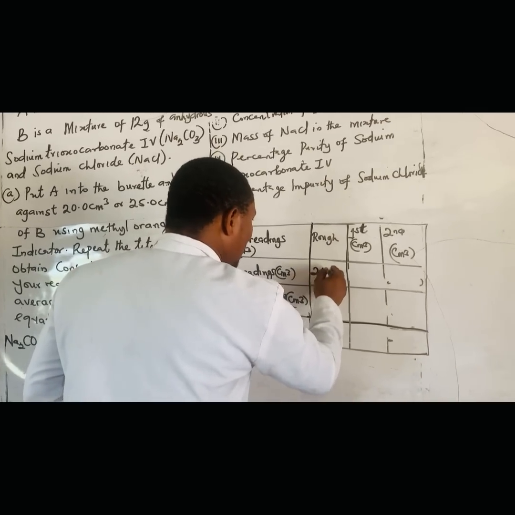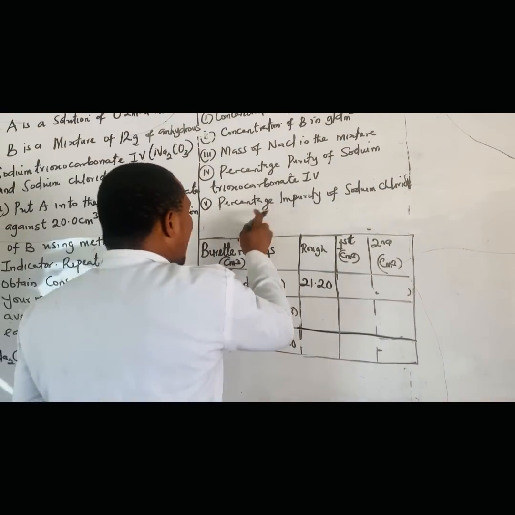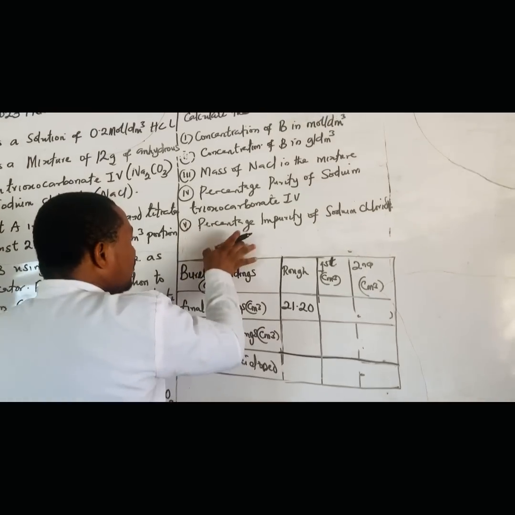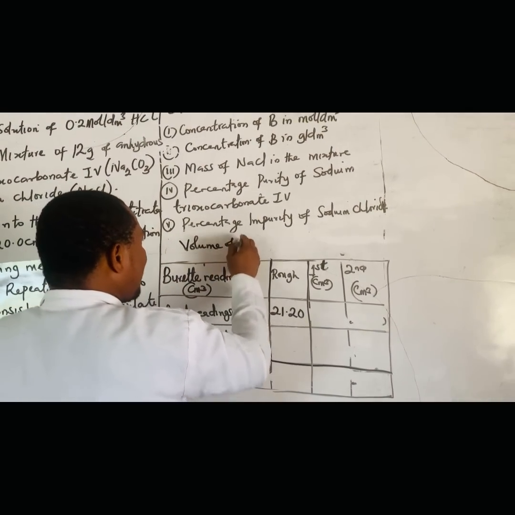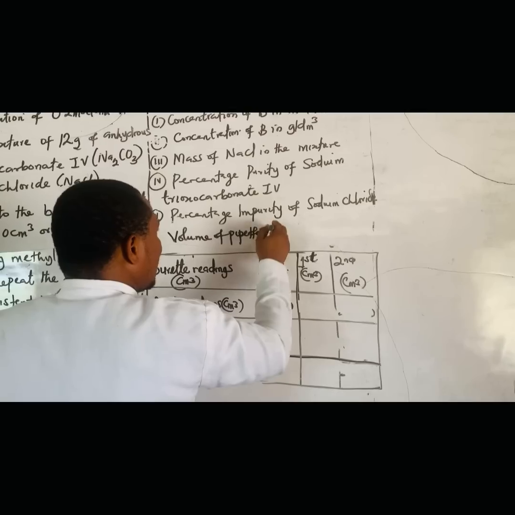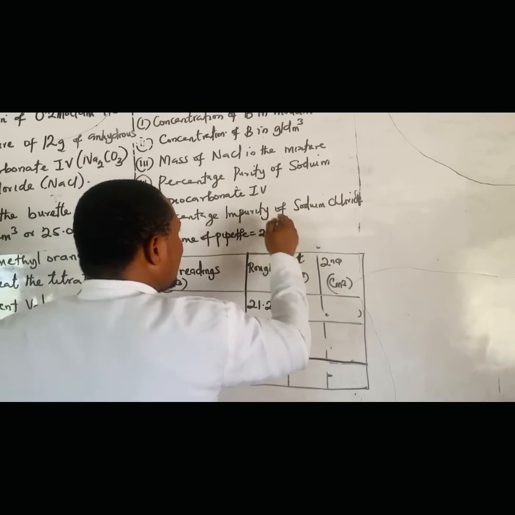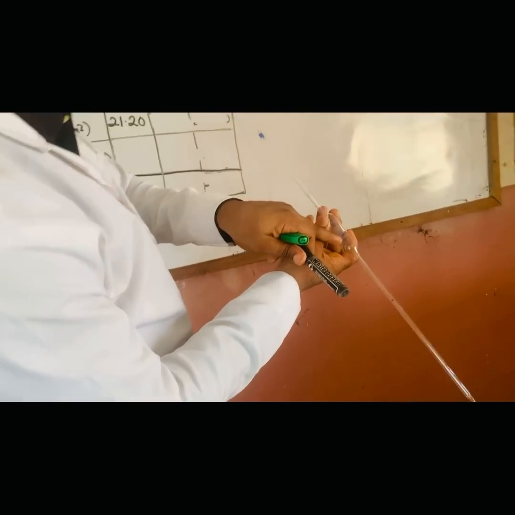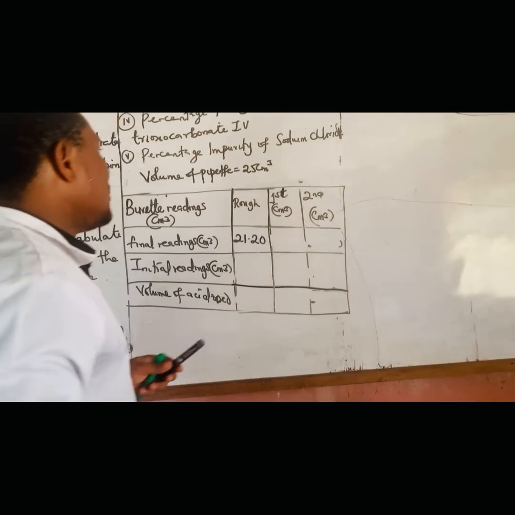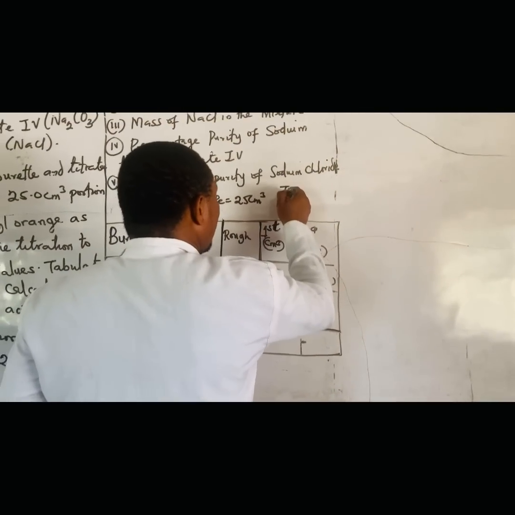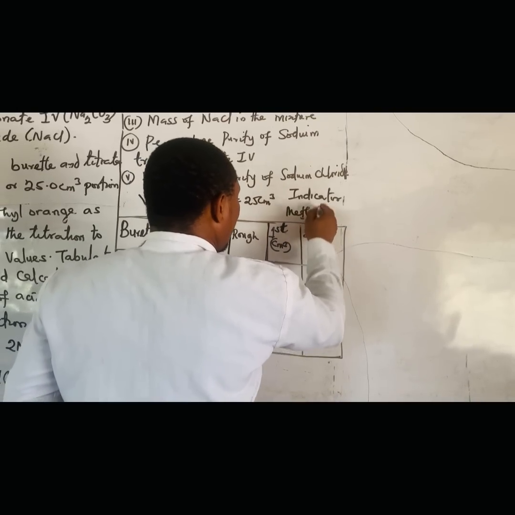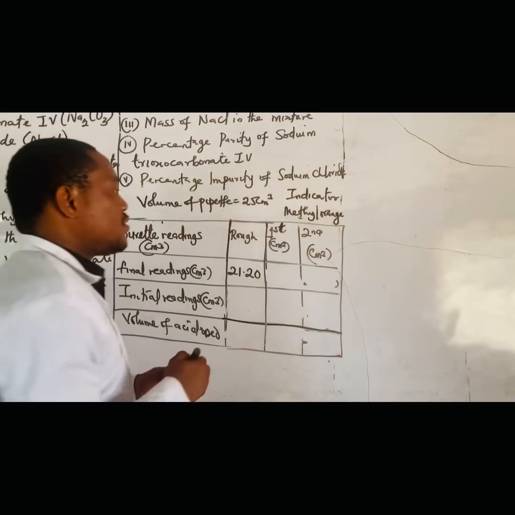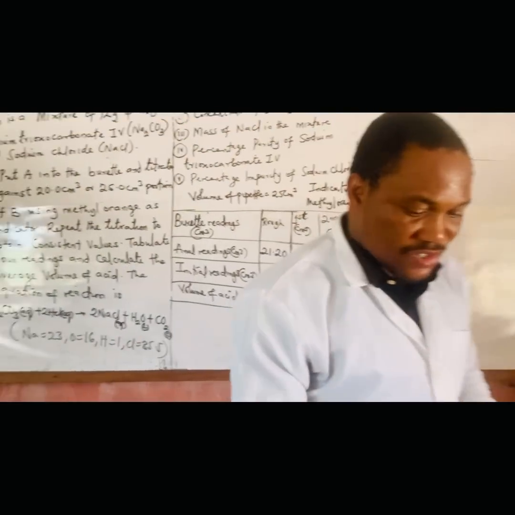So I have 21.20. Don't forget our volume of pipette will be recorded. So we have our volume of pipette. That's 25 centimeter cube. We have 20, we have 25, but I'm using 25. That's the common one in schools. You can see it, 25. So that's what I'm using. So we have our indicator, very important. What is the indicator that we are using? So the indicator is methyl orange. Okay, so that's my first titration.